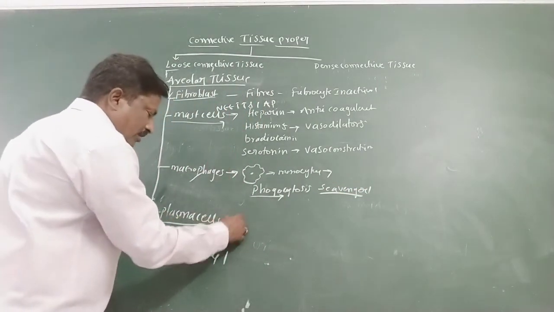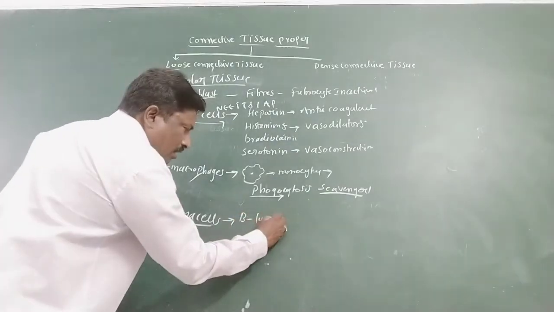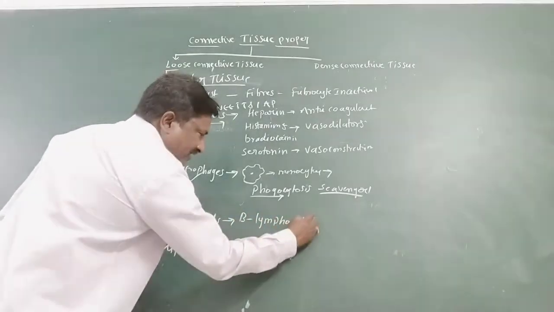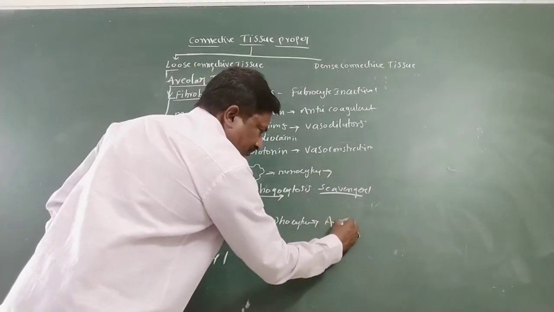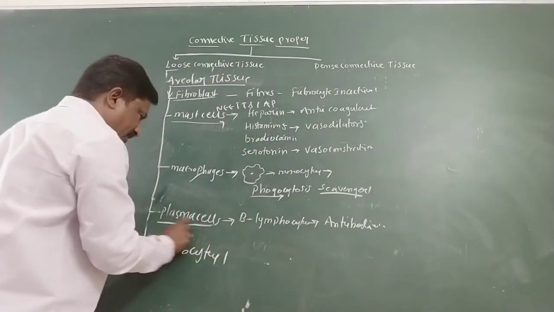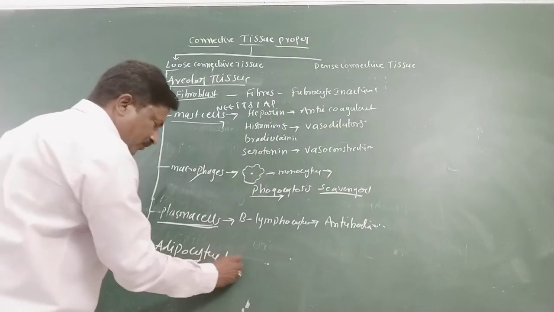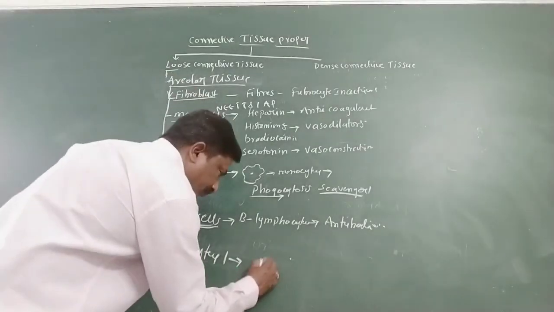Next, plasma cells. Plasma cells are produced by B lymphocytes, and they produce antibodies. So that is the plasma cell. And adipocytes are specialized fat storage cells.